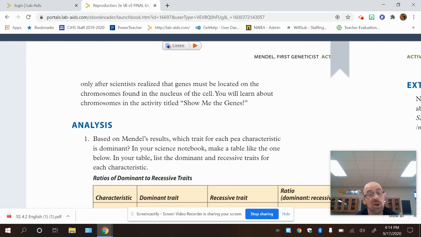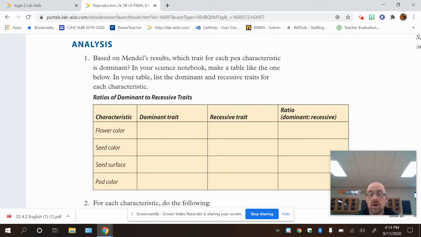So the next thing that you're going to do after you answer the stopping to think questions 1, 2, and 3 is you're going to do your analysis questions 1 through 5. And you're going to answer those in the exact same document that you are answering your stopping to think questions.